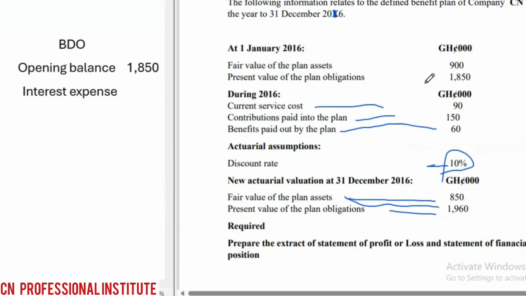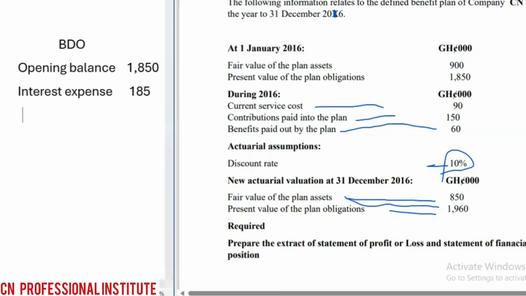Sometimes they give you different rates. They tell you the discount rate is 10% and the interest they will earn from the investment is, let's say, 20%. The interest from the investment is what we use in the plan assets. But here we have only one rate, so we use the discount rate for both the interest expense and the interest income. So 10% on the opening balance gives us 185. And we are adding it because it will increase the opening balance.